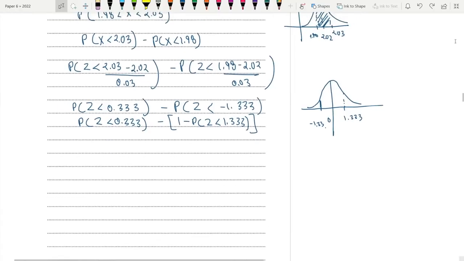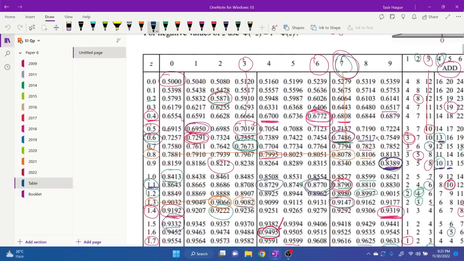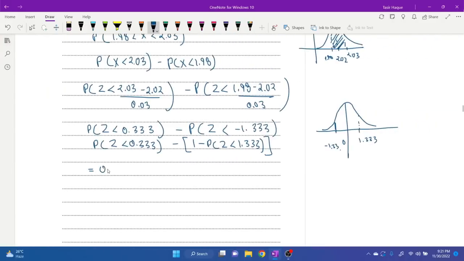So 0.333, this is not an inverse. We can just go for it directly in the table. So 0.333, so that's 0.6293 plus 0.0011. Okay, so we end up with 0.6304. Basically, I took this value because it's 0.33, and for the last 3 I took 11 and added it to the last 2 places to 93 essentially. Okay, so we end up with 0.6304 minus 1 plus 1.333.